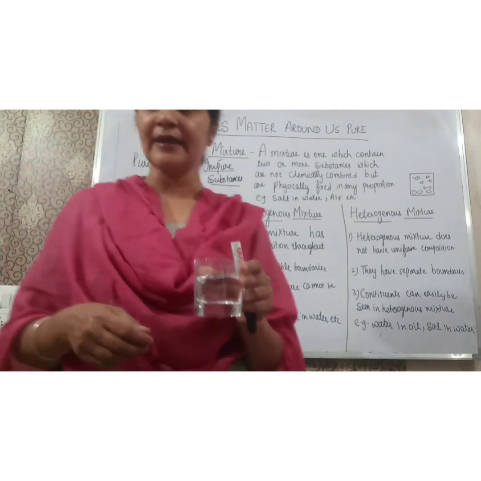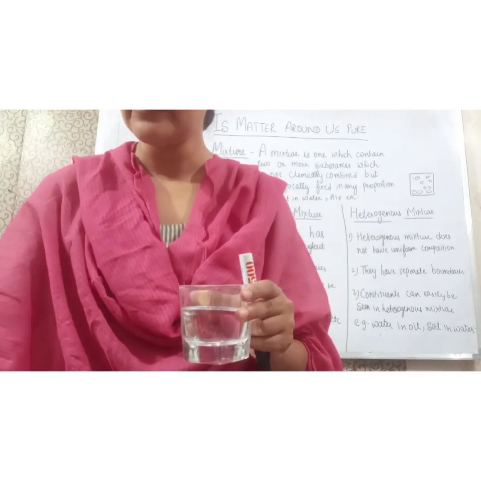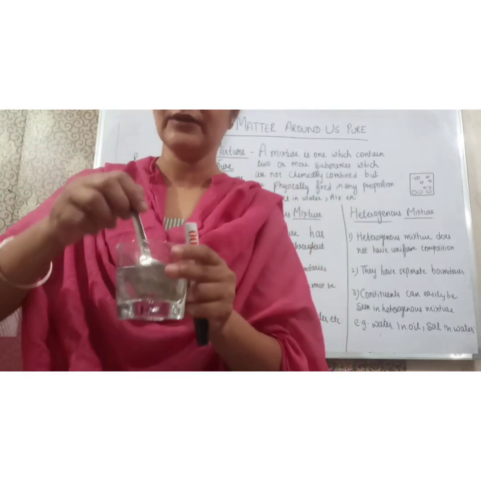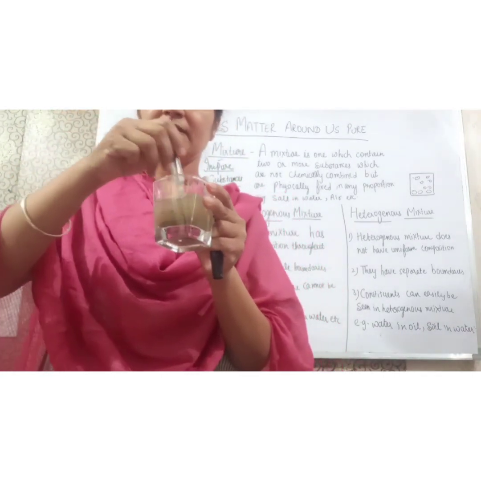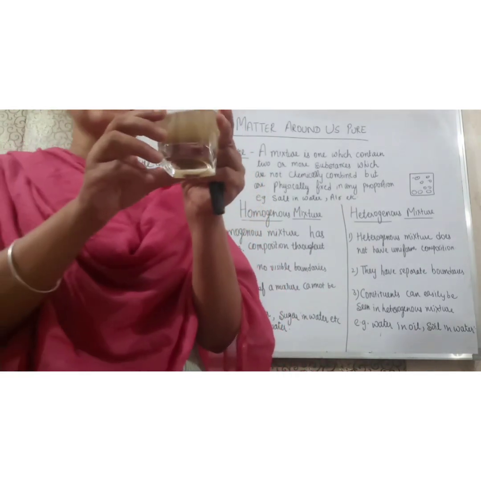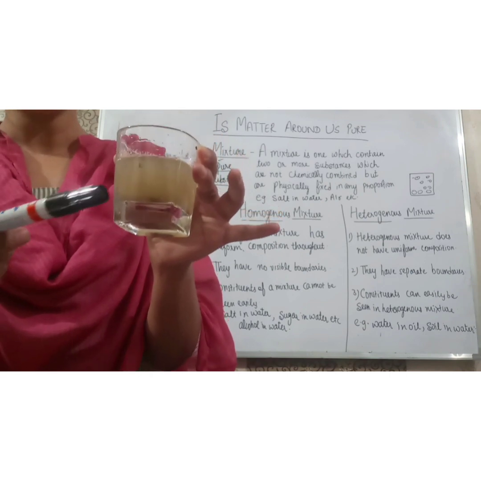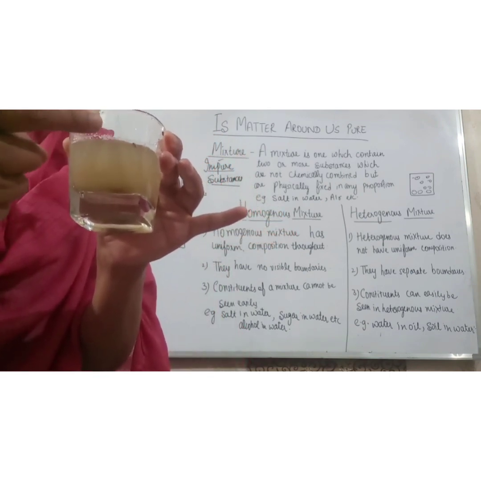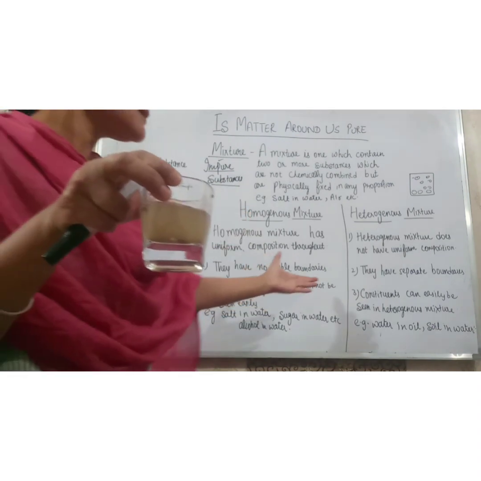For this we have again taken a glass of water. Now I will put some soil in it, right students? I have put some soil in it. After a while, when the soil settles down, see students, soil is separate and water is separate.